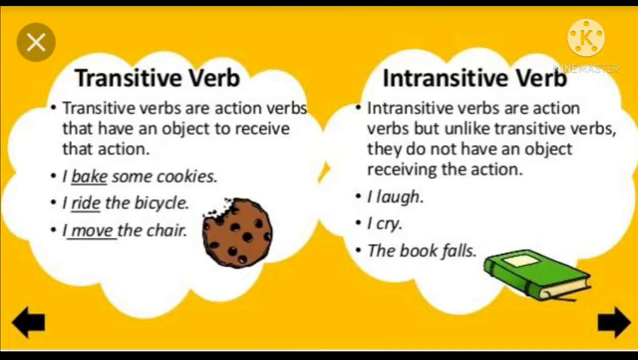While in an intransitive verb, the action verbs are unlike transitive verbs and they do not have an object to receive the action. For example, I laugh. I don't know for what I laugh. I cry. The book falls. If it was written the book falls on the ground, the ground will be the object. But here the object is not given. So we can say laugh, cry and falls, all these are intransitive verbs.